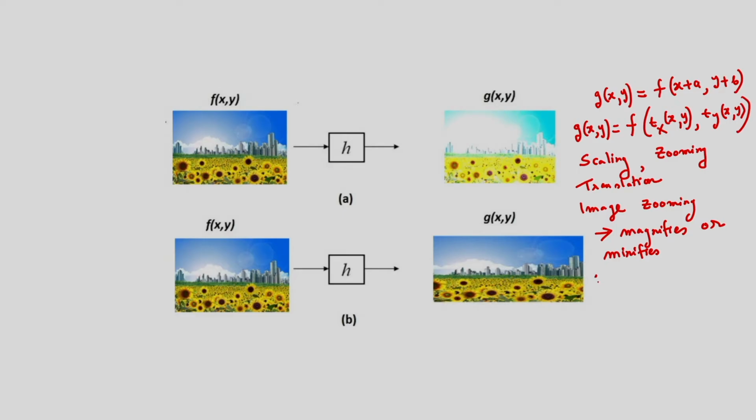So, I can give one expression for the zooming: Tx(x,y) is equal to x divided by c, so the x coordinate is scaled by c, and for the y coordinate, Ty is y divided by d. So, that is the expression for the zooming. For the x coordinate I am doing the scaling, and for the y coordinate I am doing the scaling.